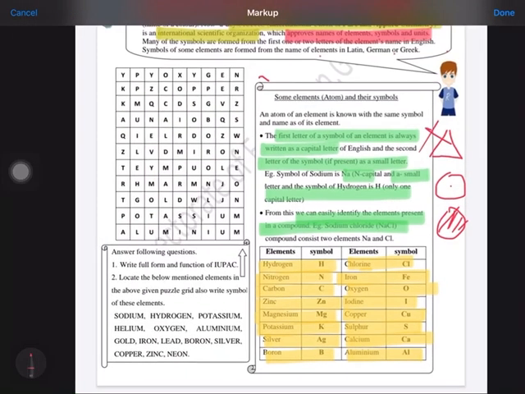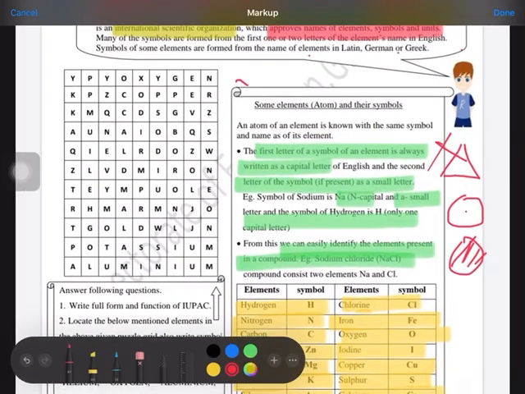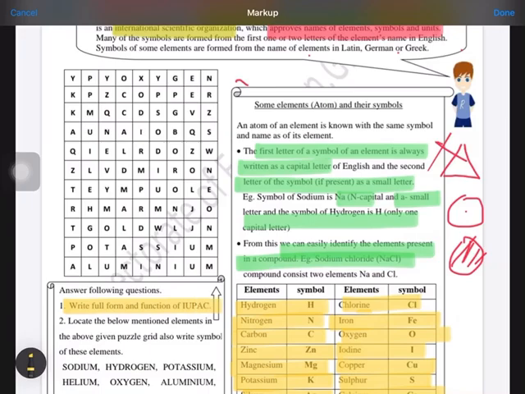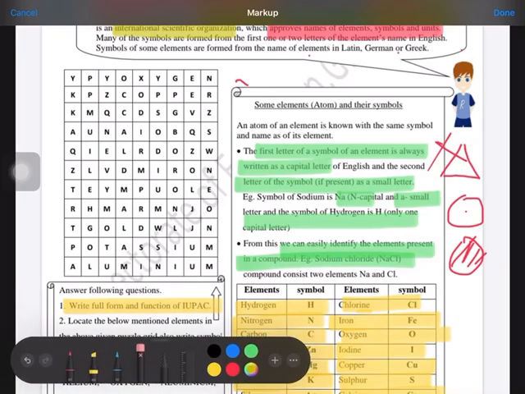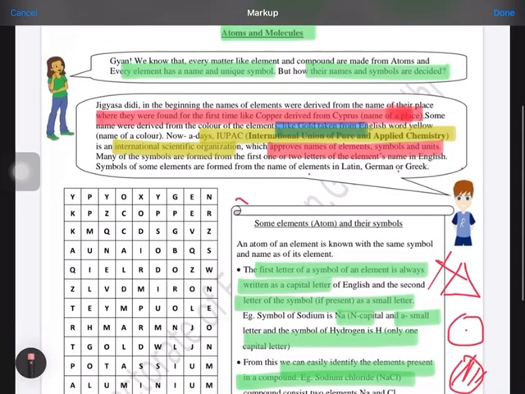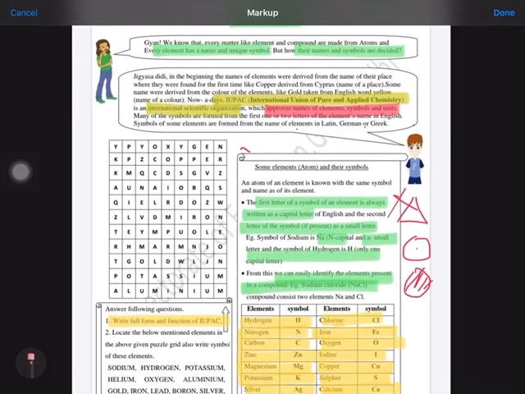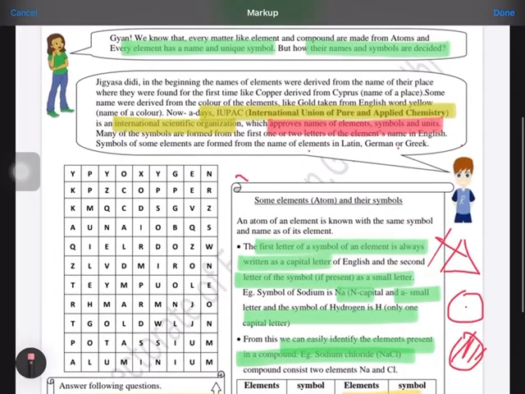Now we come to the question answers. The first question is, write the full form of IUPAC. The full form of IUPAC we have studied here. It is the International Union of Pure and Applied Chemistry, and it is an international organization. Second is, what is the function? The function is that it approves the names of elements, symbols and units. You have to write this.